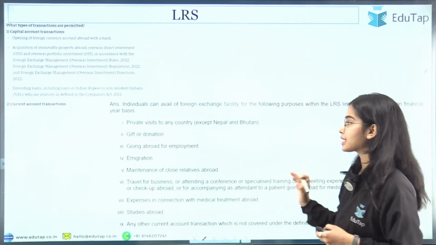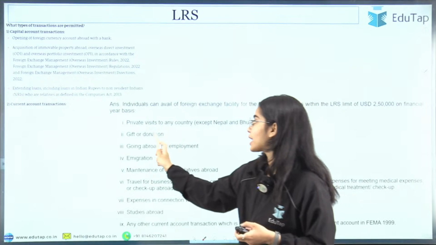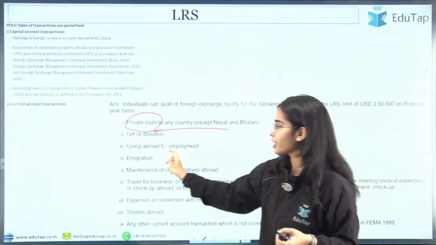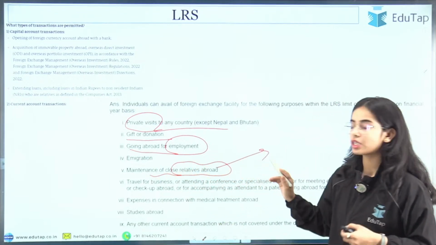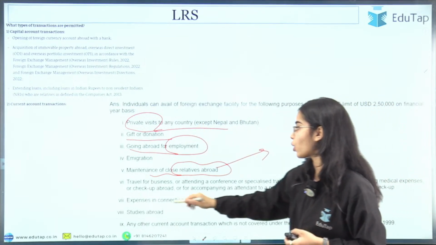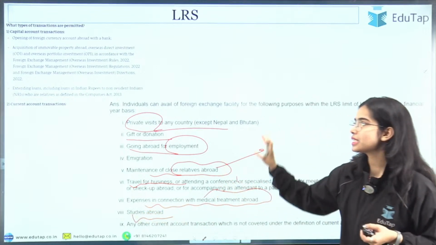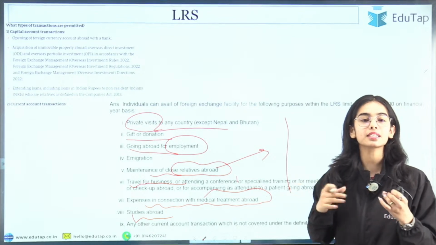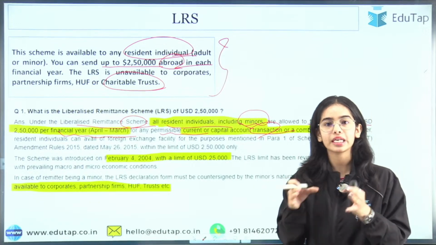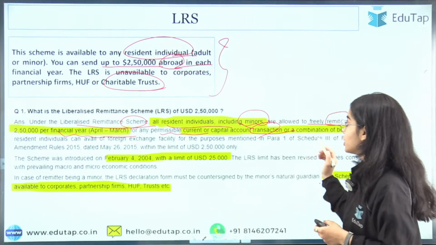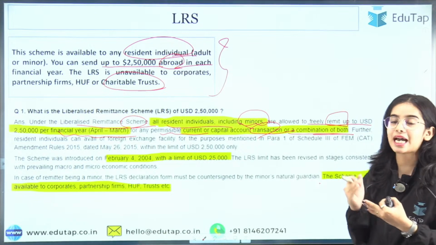Okay, now current account transactions. Current account transactions means the daily or regular transactions that happen. So that is private visits to any country, gift or donation, going abroad for employment, immigration, maintenance of close relatives abroad, your daughter, son, or relatives living abroad, traveling for business, and expenses in connection with medical treatment and studies abroad. These all come under the current account, considered the regular transactions from a country. So these are the current and capital transactions that are allowed in the country, or a combination of both. These are the permissible current account and capital account transactions that you can undertake.